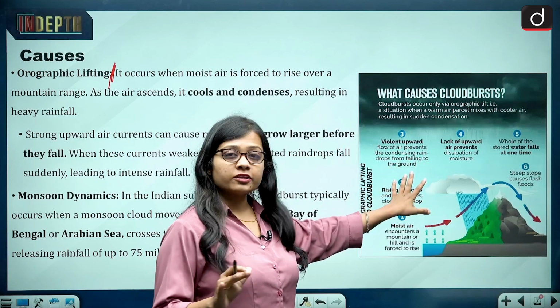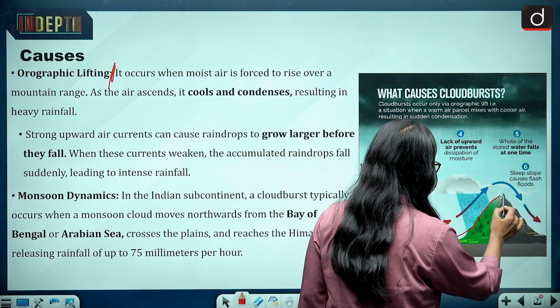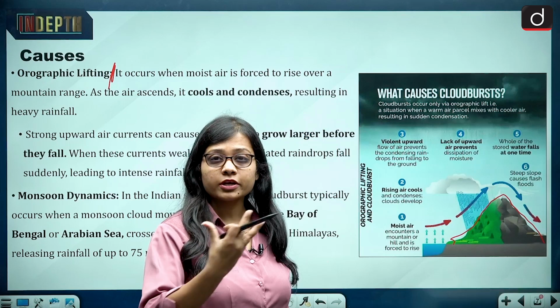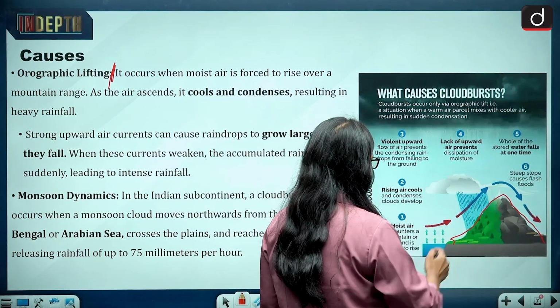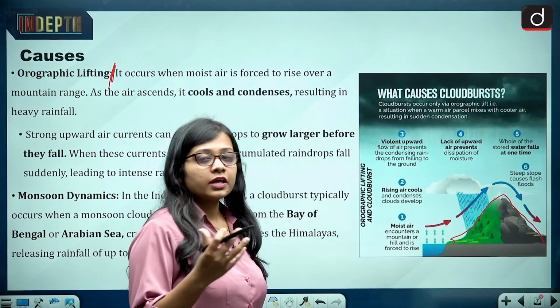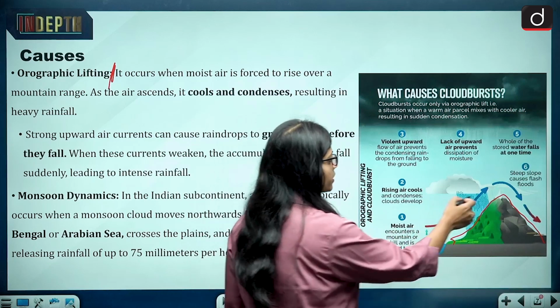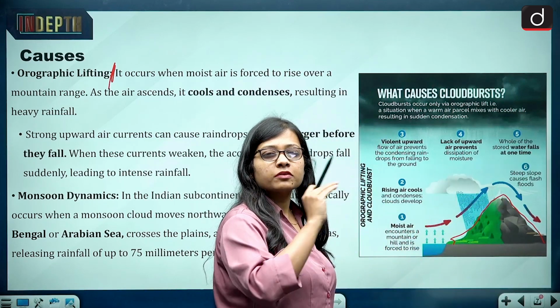Now, look at this map. See, this is a mountain, and I will make you understand the concept of orographic lifting with regards to this diagram. If this is a mountain, then the air that rises upward, because the mountain comes in between, is not able to pass through the mountains.